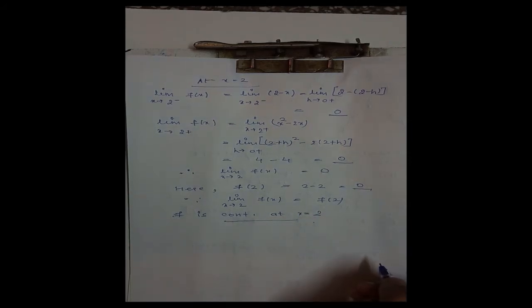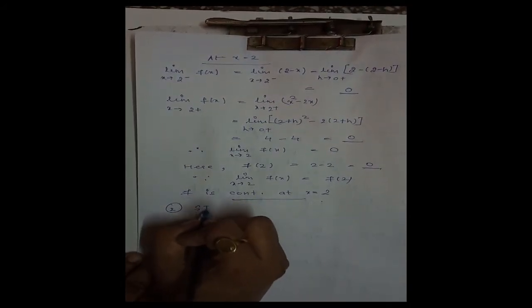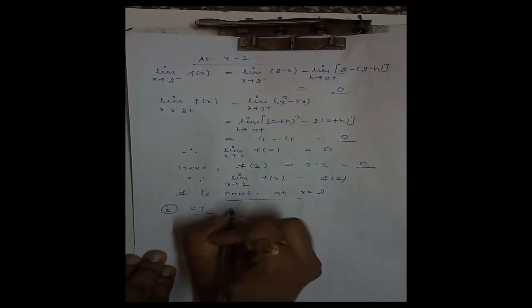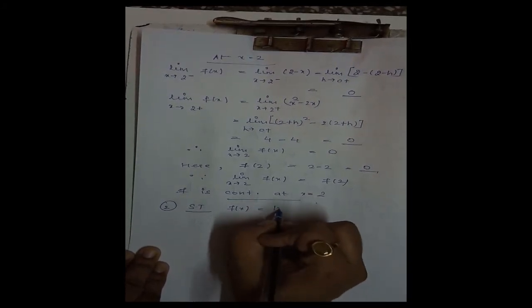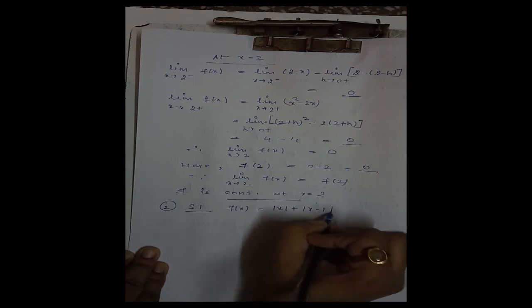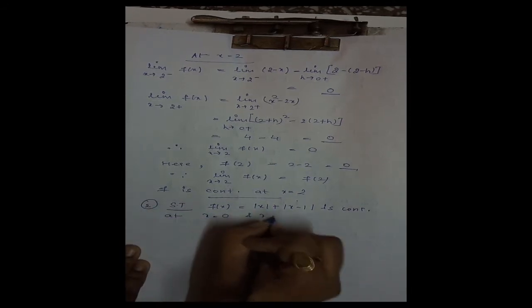Okay, now let us consider the next example. Show that f of x defined as mod x plus mod x minus 1 is continuous at x is equal to 0 and x is equal to 1.